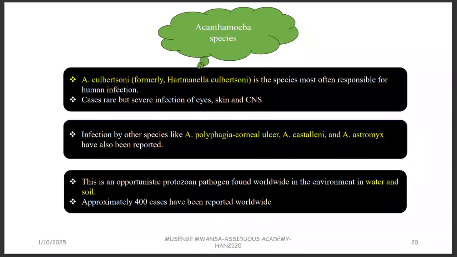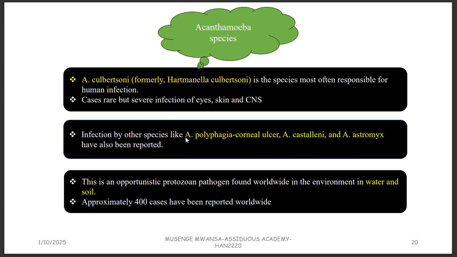And then Acanthamoeba. Acanthamoeba species, of course, are a lot, just like we said that the Naegleria species are a lot, but the only one of medical importance to humans is fowleri. Same with Acanthamoeba. We have Acanthamoeba culbertsoni, which was formerly known as Hartmannella culbertsoni. This is the species most often responsible for infections in humans, and it causes infection of the eyes, the skin, and the central nervous system.